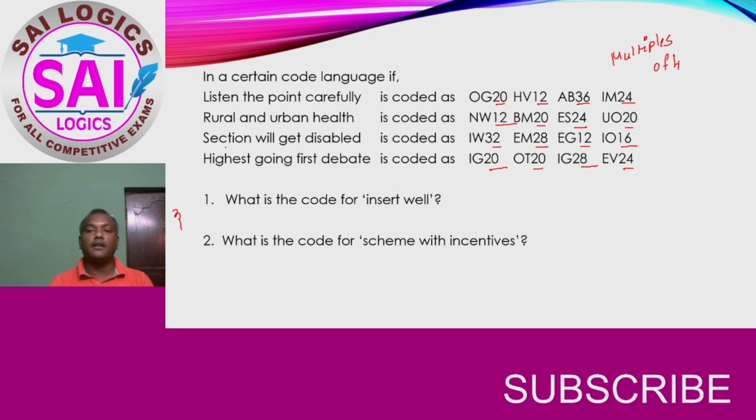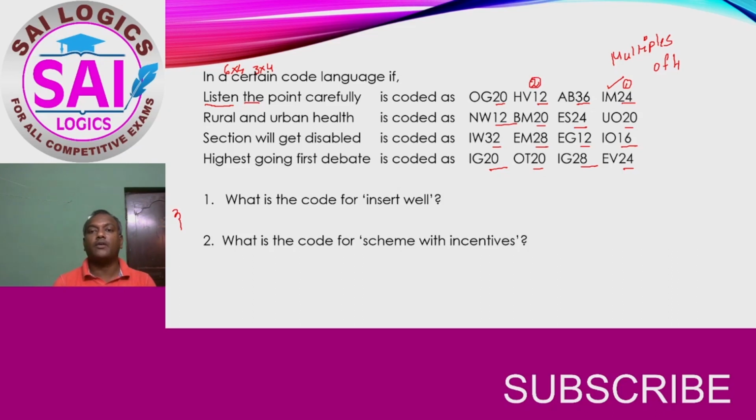It appears that these are all the multiples of 4. Keeping this in mind, now let us count the number of alphabets in each word. So in listen we have got 6 alphabets. So that means 6 into 4 can be 24. So this can be the code for listen. So that means first alphabet, first word. Now it is 3. So this can be 3 into 4, that is 12. So here 12 is there.